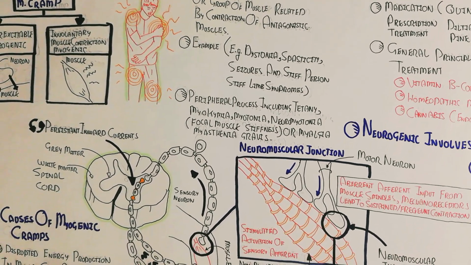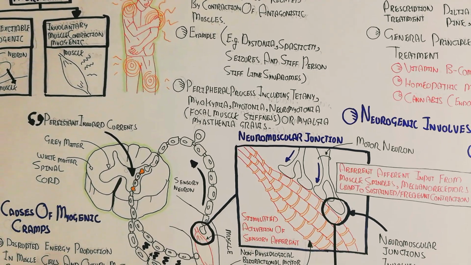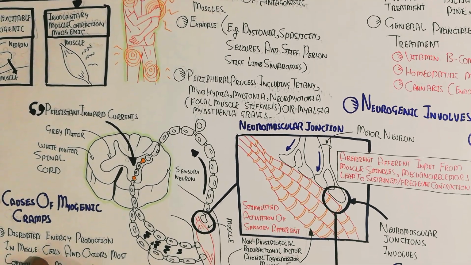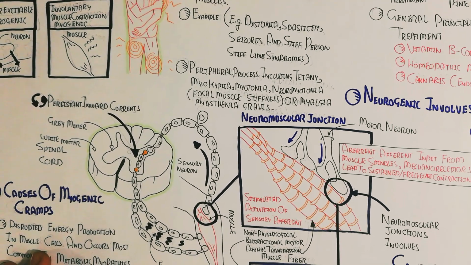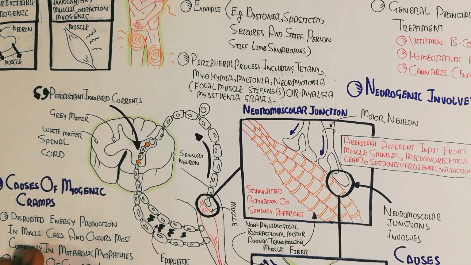On the other hand, anaerobic respiration as well as other factors. These are the causes of myogenic or neurogenic cramp.